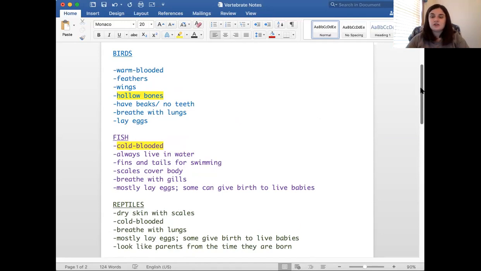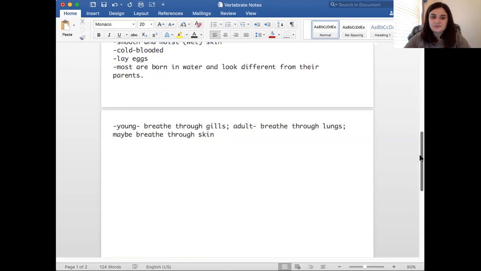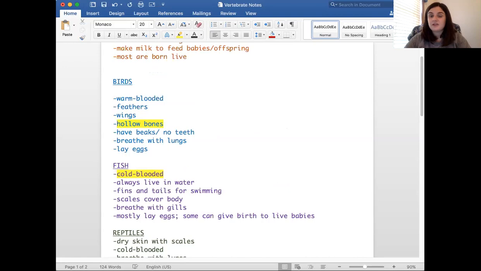You need to learn how to classify or put animals into different groups. So at the end of the week, we're going to do some practice where you're going to have an animal, and you're going to have to figure out what group it is in. So you need to start studying the different characteristics or features of these groups of animals. That way you can classify an animal into its right group. We're going to stop there for now.